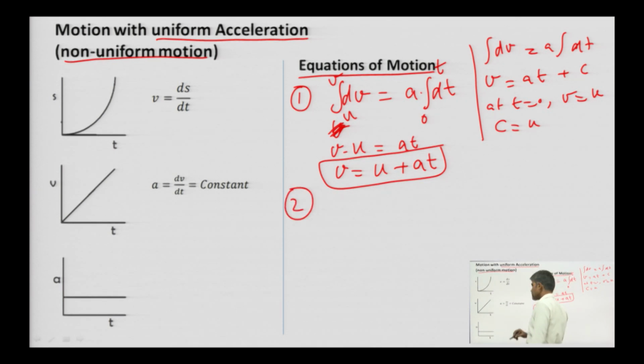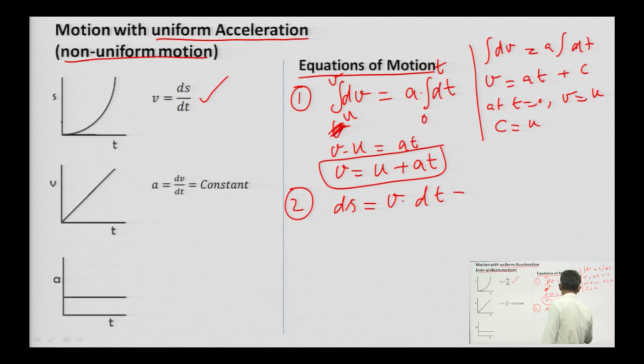Second equation. Look here, v is ds by dt. So, ds is equal to v into dt, okay. V is varying.